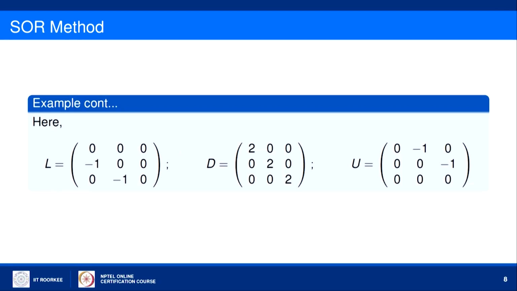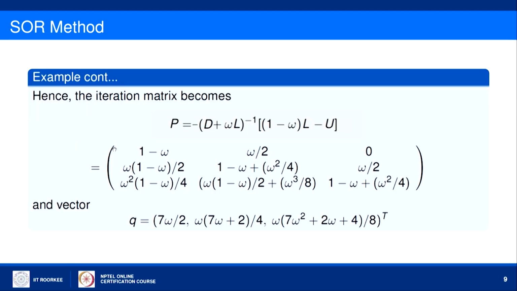So, if we see, the coefficient matrix A can be written in terms of a lower triangular matrix L, a diagonal matrix D and an upper triangular matrix U. So, for this matrix A, L will be this, D will be like this and U will become this matrix. Now, as we know, the iteration matrix for successive over relaxation is given by this particular scheme. So, if I calculate here, the iteration matrix in terms of omega comes out to be in this form.